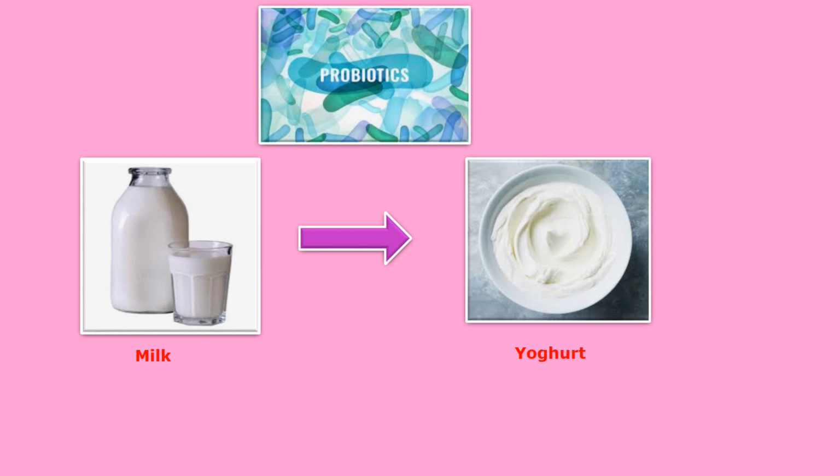Means we can understand, children, that probiotics are nothing but microorganisms. But these microorganisms are sometimes essential for our body, in the form of yogurt and buttermilk. We know that from milk we prepare yogurt and buttermilk. So there is a presence of microorganisms, and these microorganisms are helpful for our body.